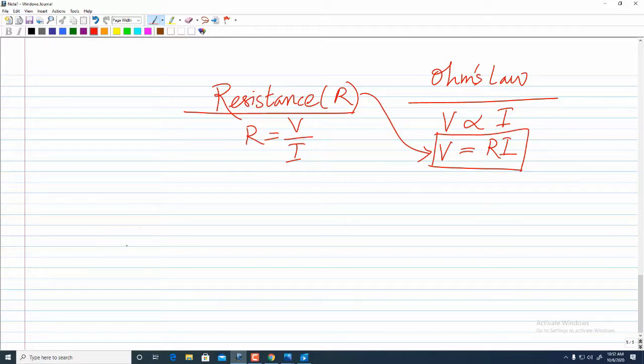Okay, so many of you would be having a little difficulty in understanding what resistance actually is. Resistance is the opposition to the flow of the electrons in a given circuit, conductor or resistor. This can be illustrated by a diagram. This animation is very clearly showing us how the resistance is working in a given circuit.